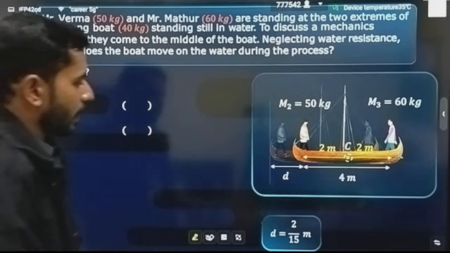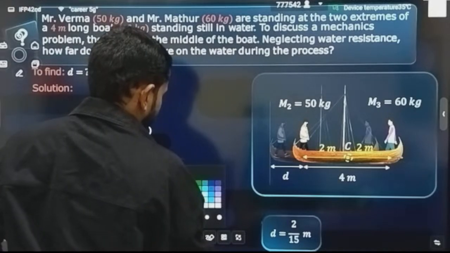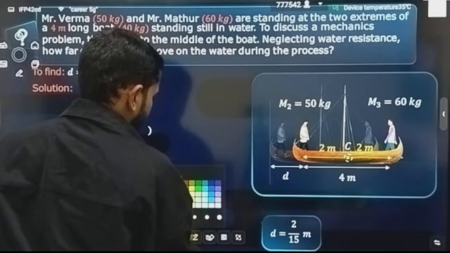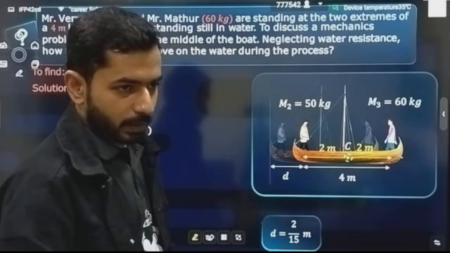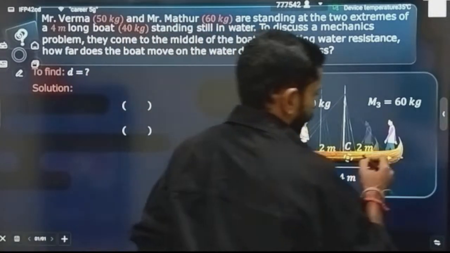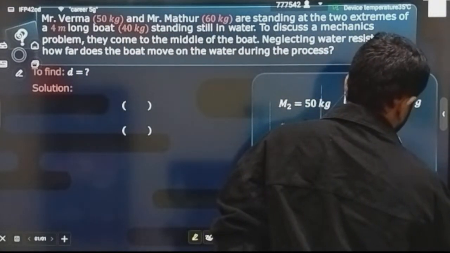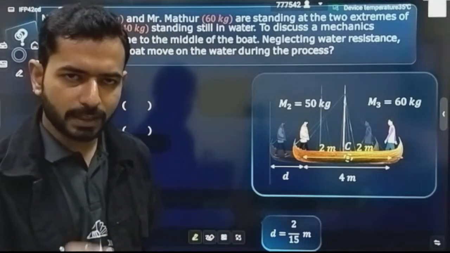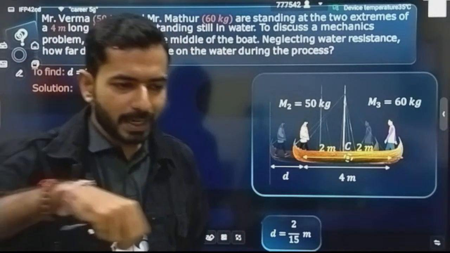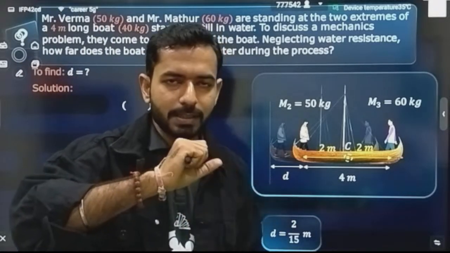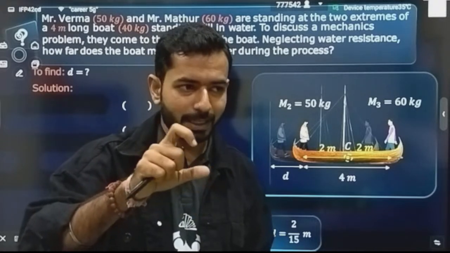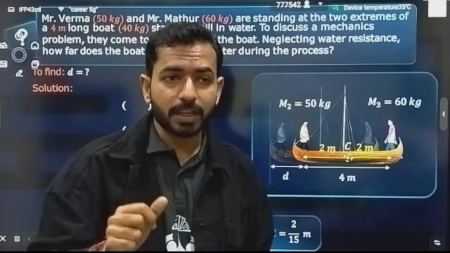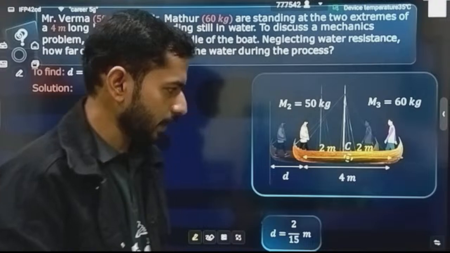We will assume now, let's suppose the displacement of the center of mass. Initially the center of mass will be at rest. The persons are moving, that means that is an internal scenario, not an external force that is applied. That means finally also the center of mass has to be at rest, correct?